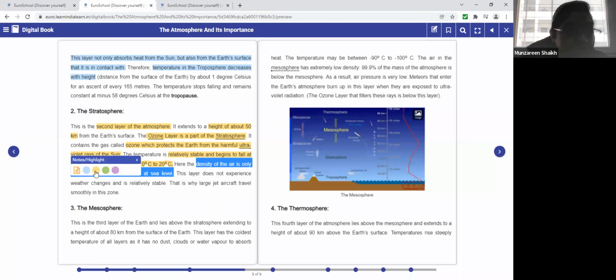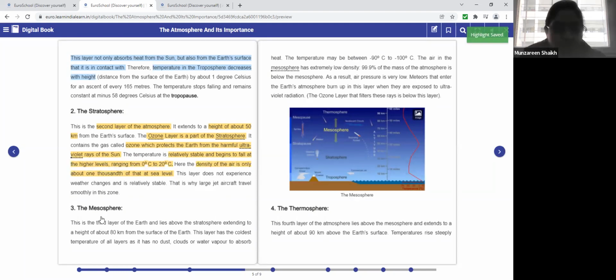This layer does not experience weather changes and is relatively stable. This is important, that this particular layer does not experience any weather changes. The weather is usually stable.